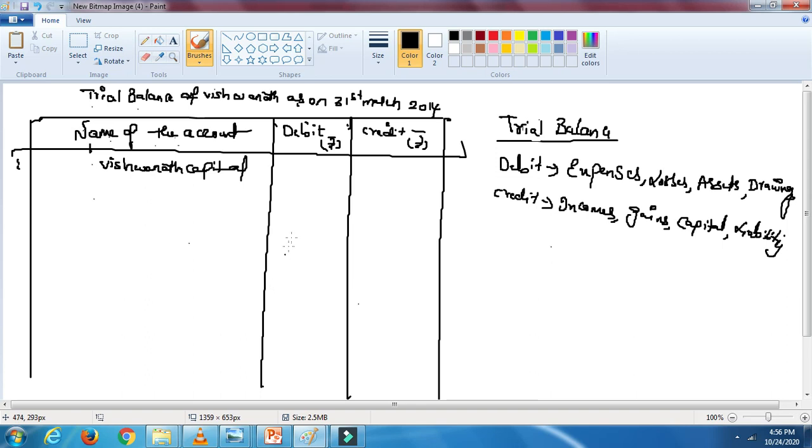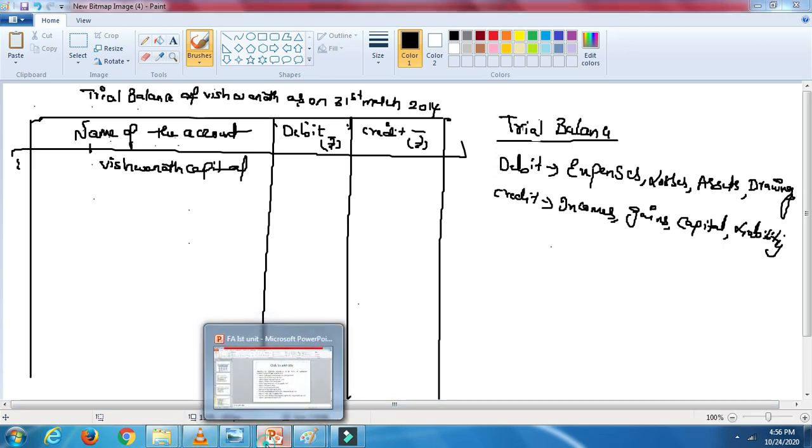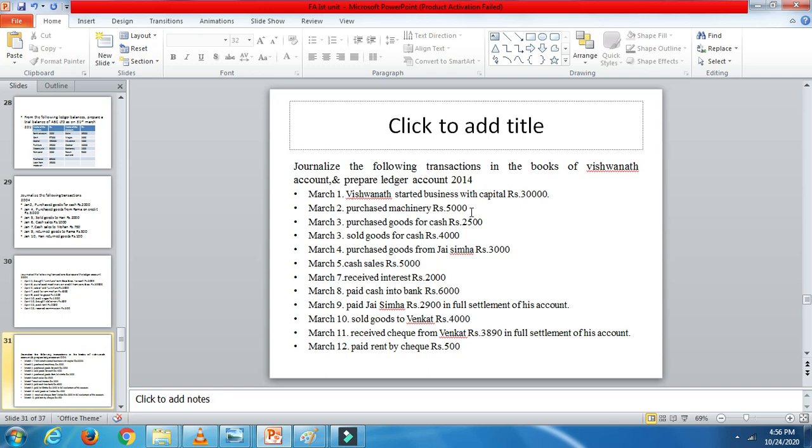So now here I am going to show you the trial balance in the books of Vishwanath as on 31st March 2014. I am going to talk about the problem which I have done in my last class. Journalize the following transactions in the books of Vishwanath and prepare the ledger accounts, and we are going to do simultaneously the trial balance also. This is to show you the procedure of posting from the journal entries and ledger accounts to our trial balance. So we have done all the journal entries as well as the ledger accounts.